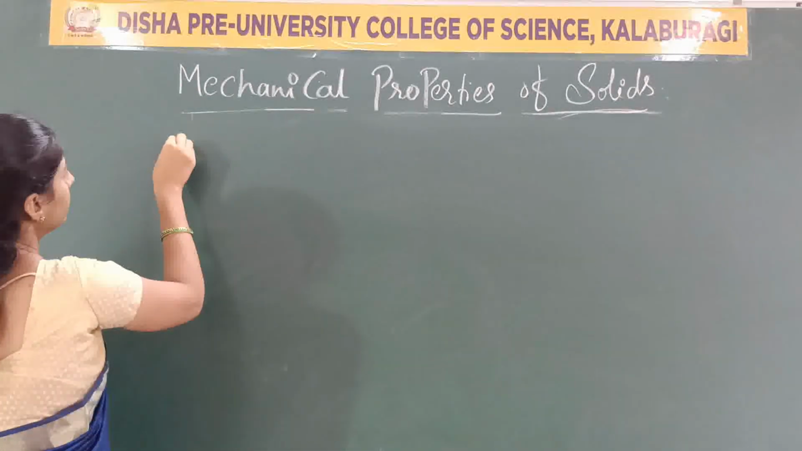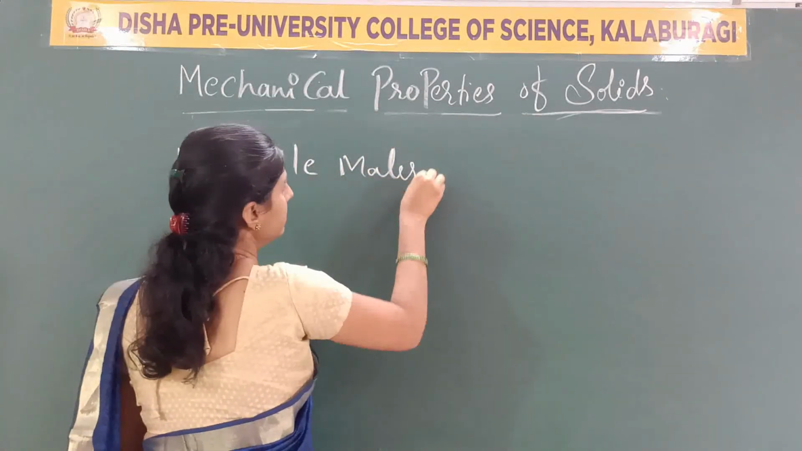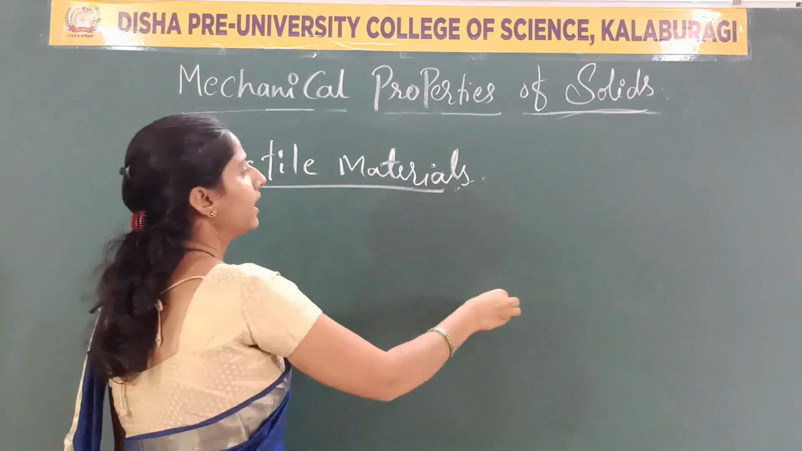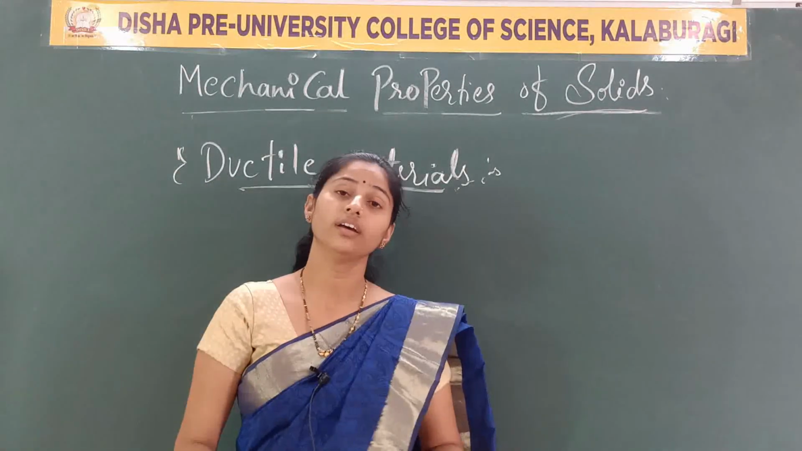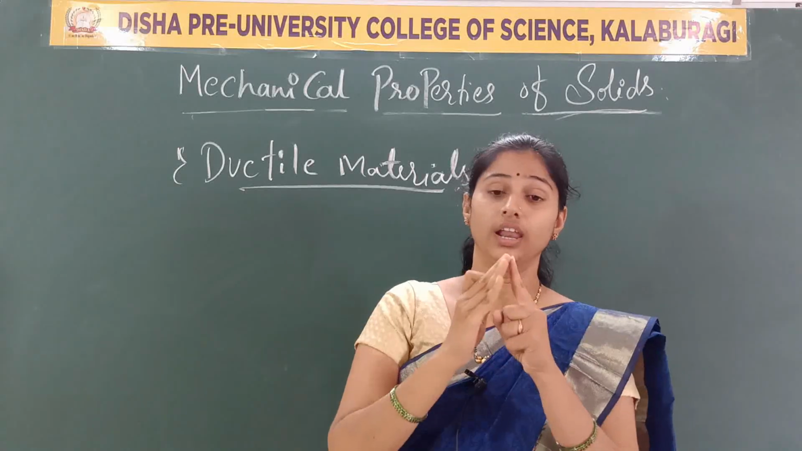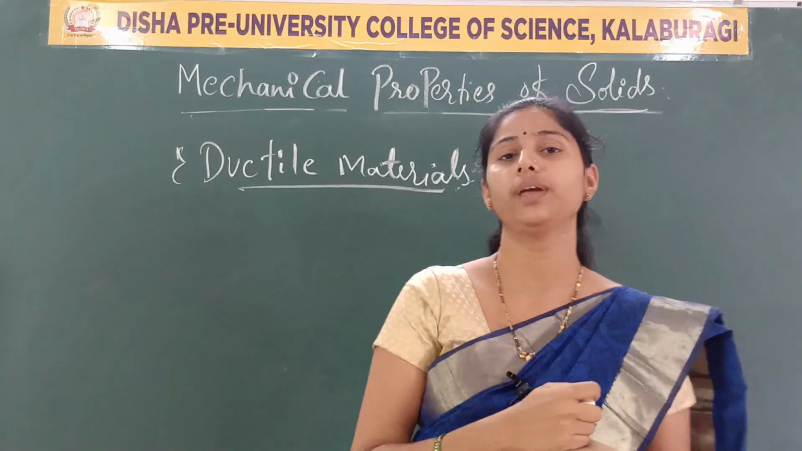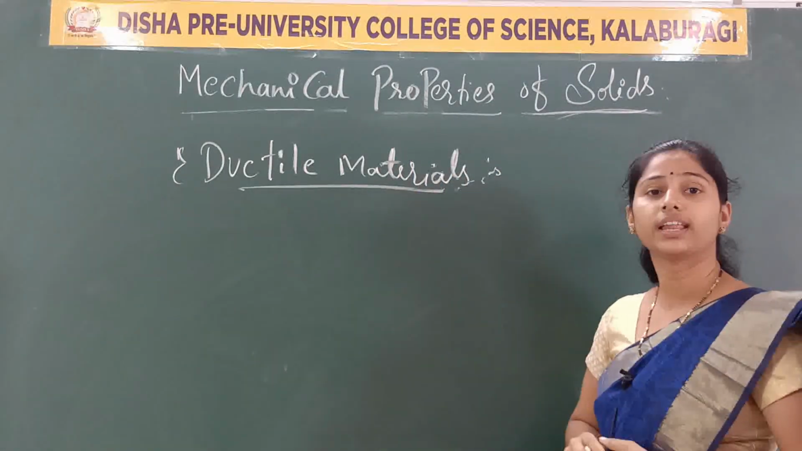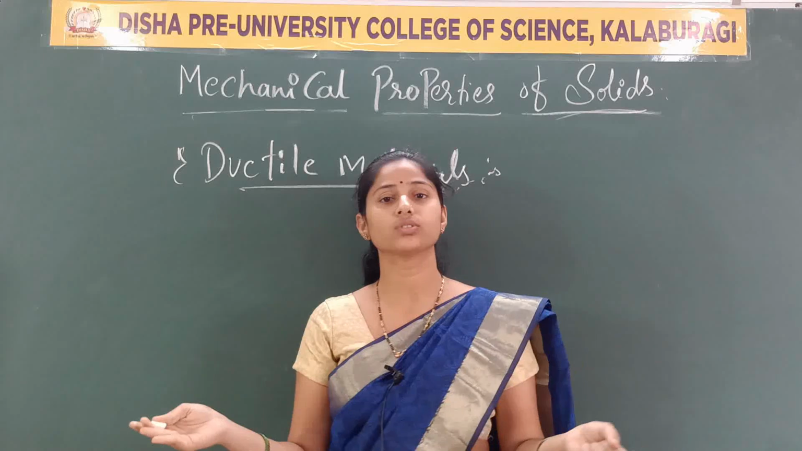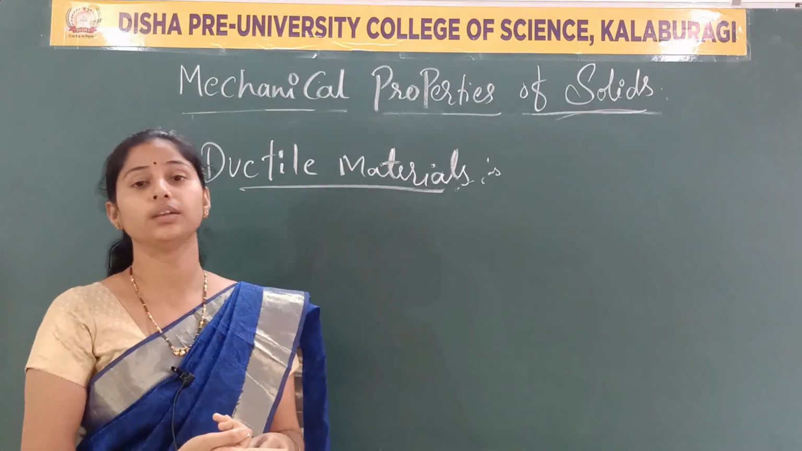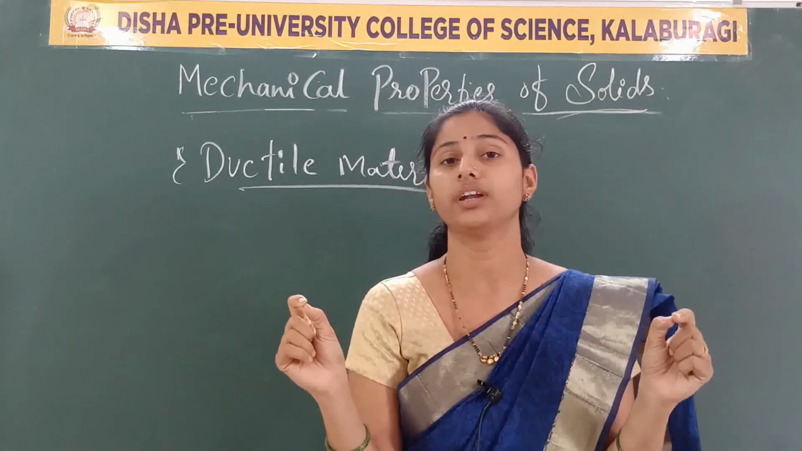The types are three in number. The first one is ductile materials. Now, what are ductile materials? Materials are said to be ductile when they have a large ratio of plastic deformation. Those materials we call ductile materials: materials having large values of plastic deformation. Plastic deformation means there will be a large extent of the elastic limit.